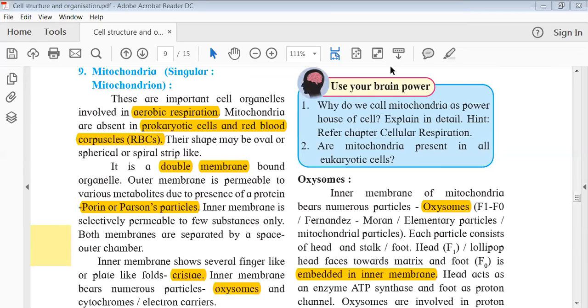And one more important organelle is absent in RBCs. What was that? Can anyone tell me? Which other organelle that we have studied so far was absent in RBCs? Which of the following organelles is absent in RBCs? And the options are glyoxysomes, endoplasmic reticulum, Golgi complex, or mitochondria. Tell me, which of these?